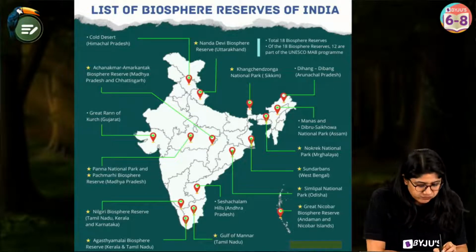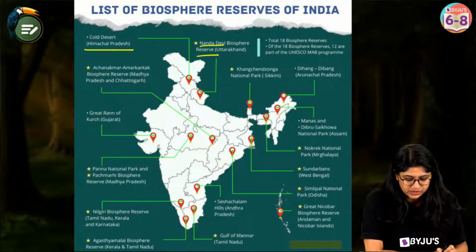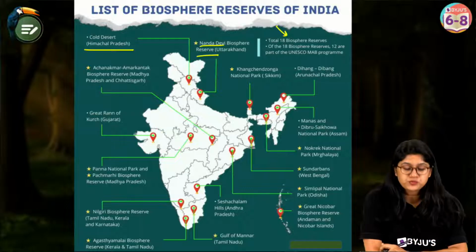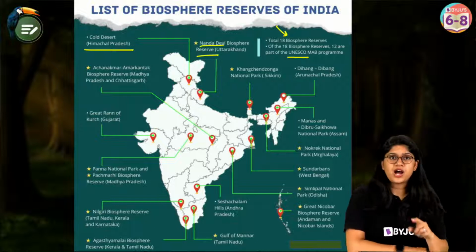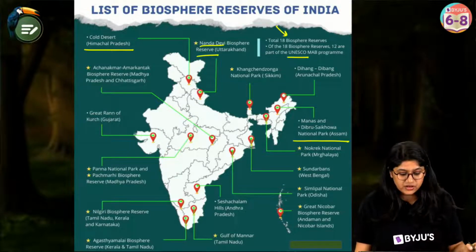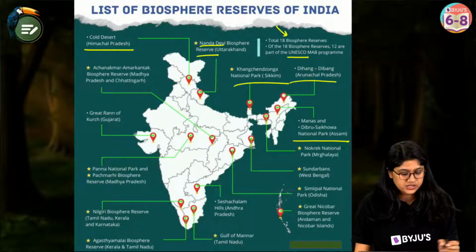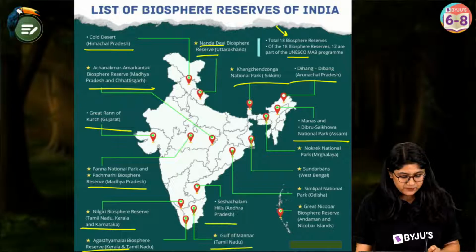So over here we have Cold Desert, which is there in Himachal Pradesh. Nanda Devi, Uttarakhand. Total 18 biosphere reserves we have, of which 12 are part of the UNESCO program. Remember the state, everyone. These are really important. Remember the state where they are present. Okay?